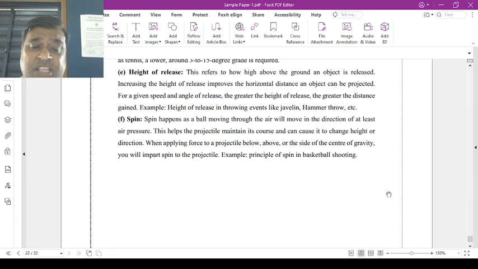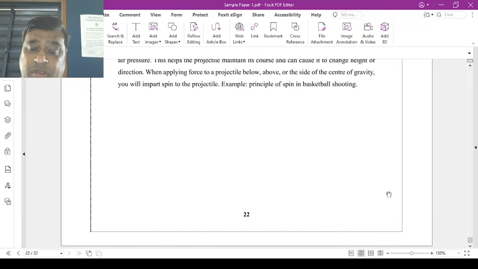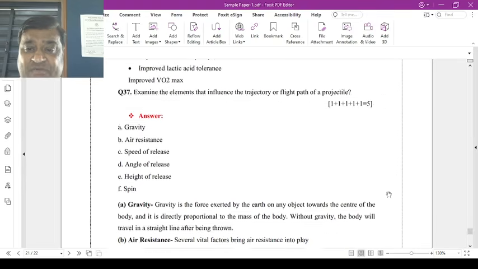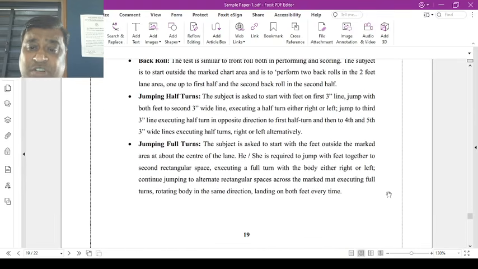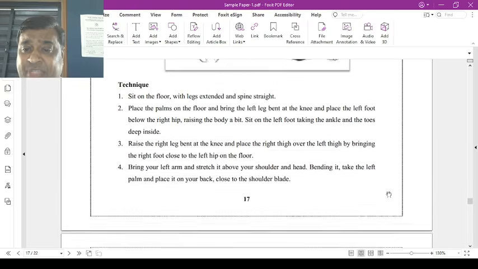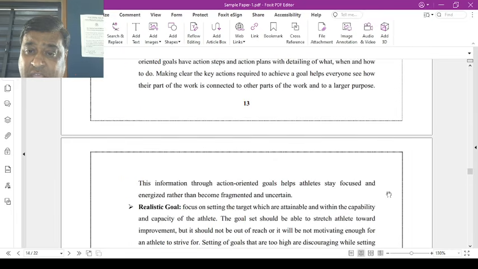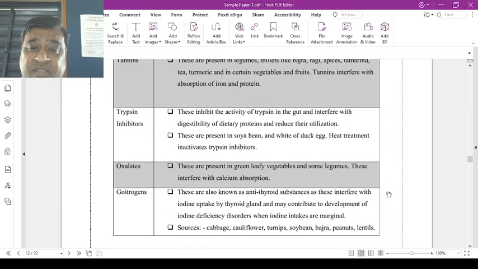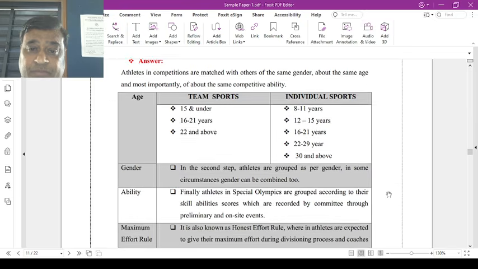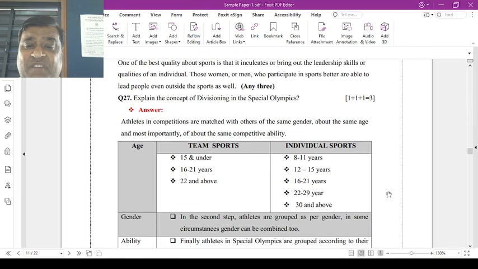Surface spin can happen when the ball moves through the air, changing direction due to the air pressure. Now all the 35 questions we have to judge. Now one question I made a slight mistake in, that is children with special needs. From here you can write, I can show that question. There you can write: explain the concept of divisioning in children with special needs. Divisioning is basically used for different types of special children.